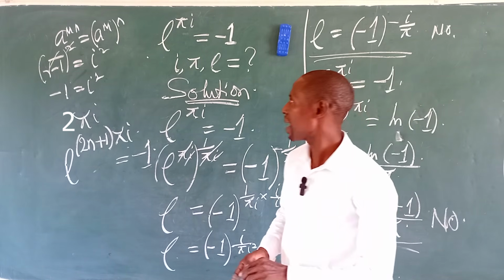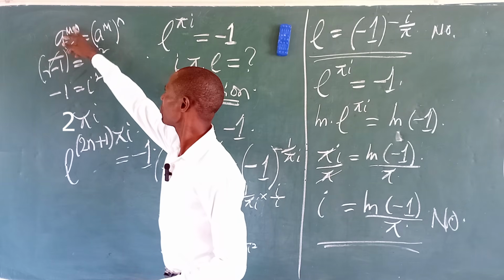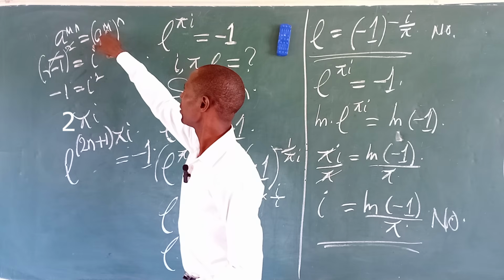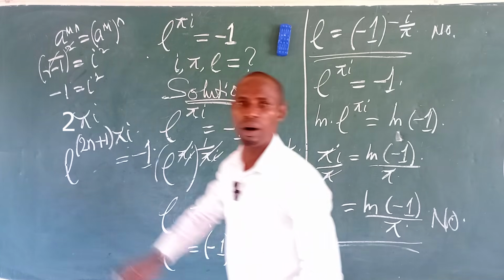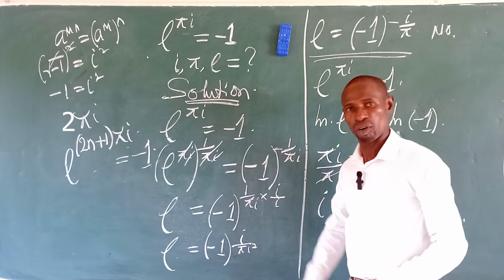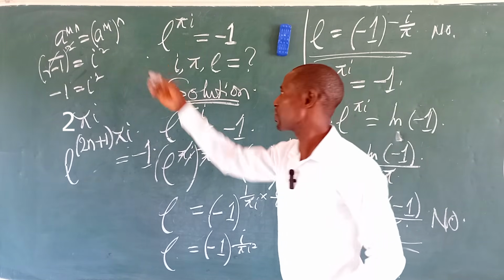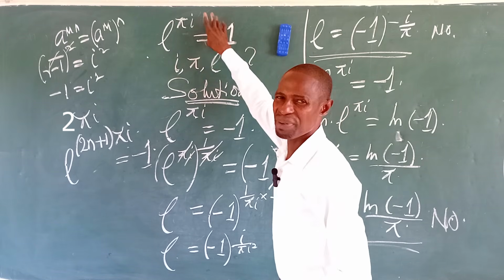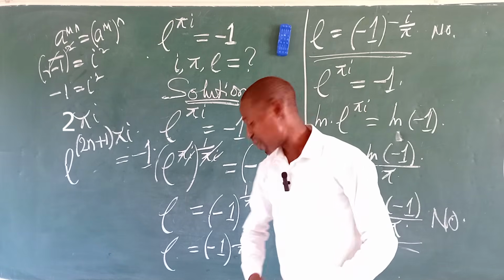Now, again, remember that this law of indices, a raised to the power of m raised to the power of n equal to a raised to the power of m times n, doesn't work for complex powers. For complex numbers, this doesn't work. It only works for real numbers. And so this expression here cannot be separated. You cannot isolate these quantities from this equation here.